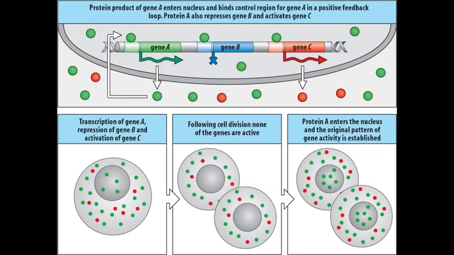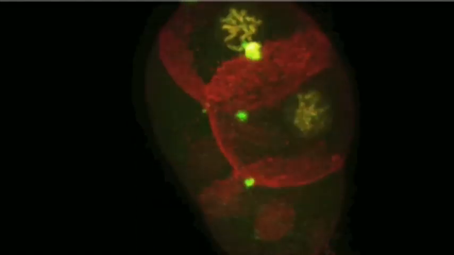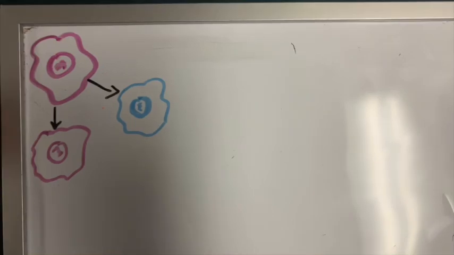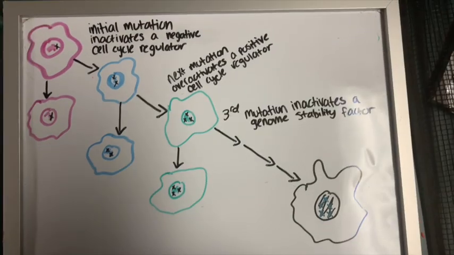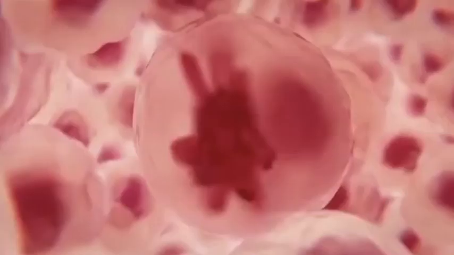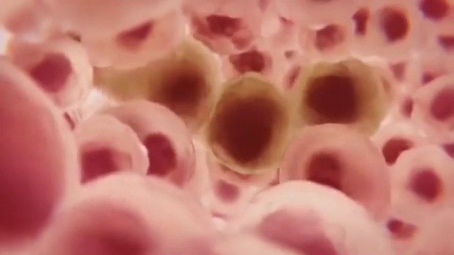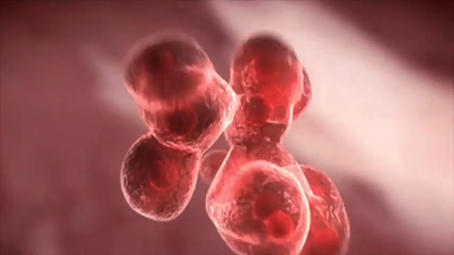In normal cells, hundreds of genes intricately control the process of cell division. Normal growth requires a balance between the activity of those genes that promote cell proliferation and those that suppress it. Cells become cancerous after mutations accumulate in the various genes that control cell proliferation. Over time, these cells become increasingly resistant to the controls that maintain normal tissue, and as a result, they divide more rapidly than their predecessors.